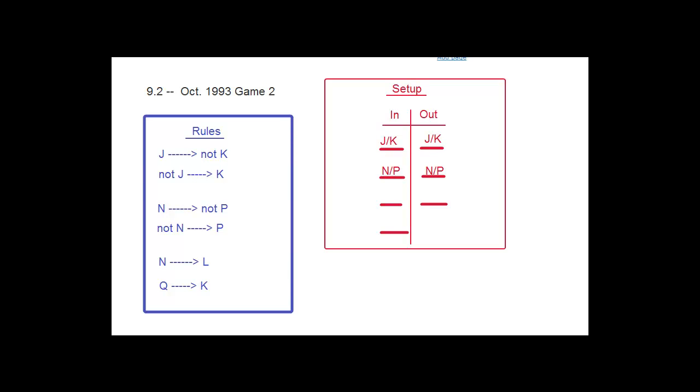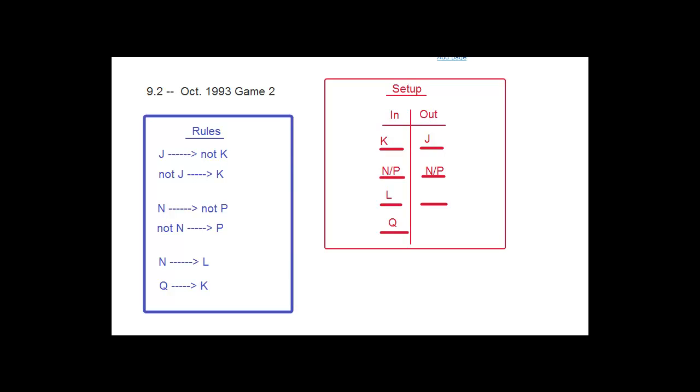So the Q being in would dictate that the K had to be in. If we go, I'll just draw this one out since it's slightly more enticing, but it's still wrong. It's slightly more enticing than the other one. So we said the L and the Q. So we put the L here, we put the Q here, right? Now the Q being in dictates that the K is in fact going to be in. So the K is going to go in, and then the J is going to be out.